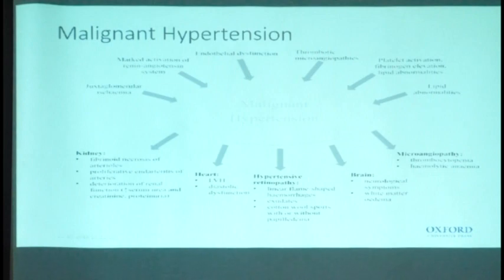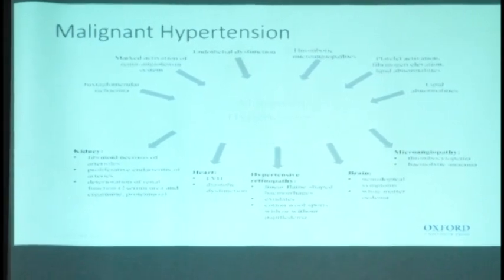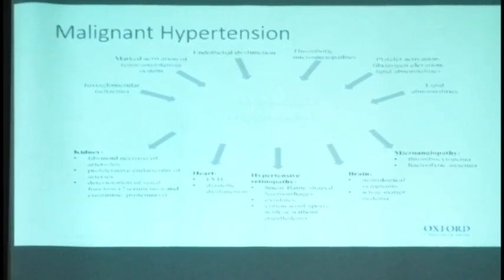Next slide. Then there is another issue, the malignant hypertension, where the exact causes are not known, but all of a sudden the blood pressure shoots up and then produces damage to the tissues, acute emergency conditions. Acute emergency is related to the malignant hypertension, which can produce retinal damage, myocardial pathology, and so on. I will not go into much detail, but when a patient comes to you with hypertension, you need to know whether the patient is in that malignant stage or not. If the patient has a malignant hypertensive condition, it's an acute emergency which needs to be handled as early as possible. Time would be a very important factor. So that's all.